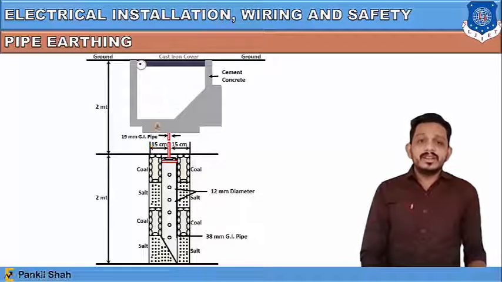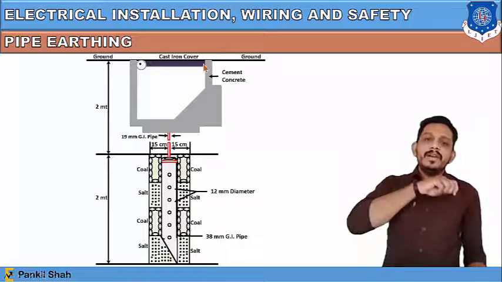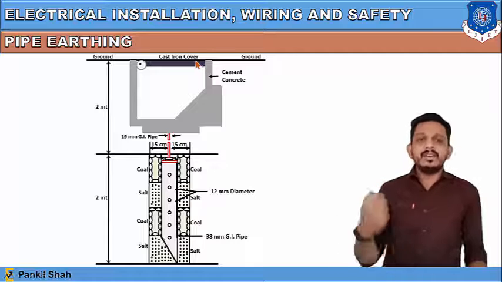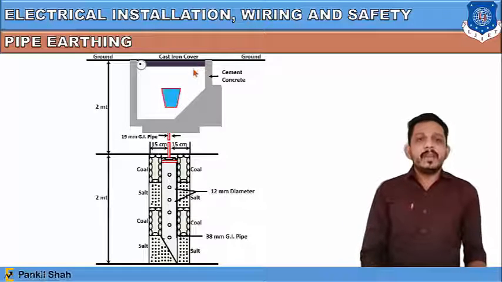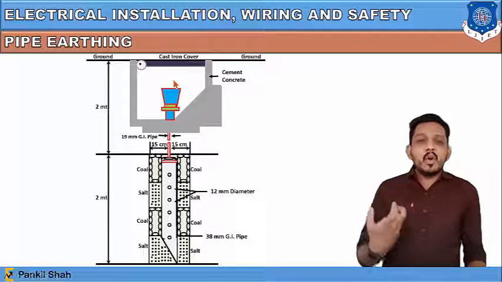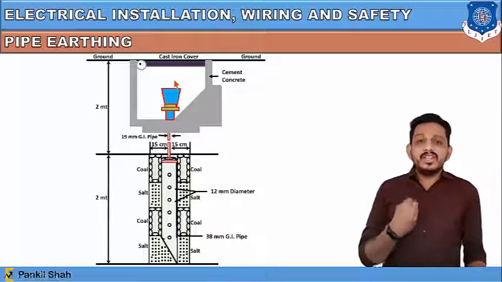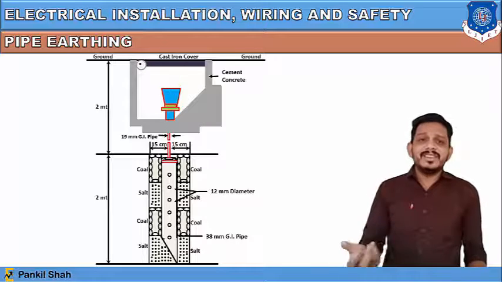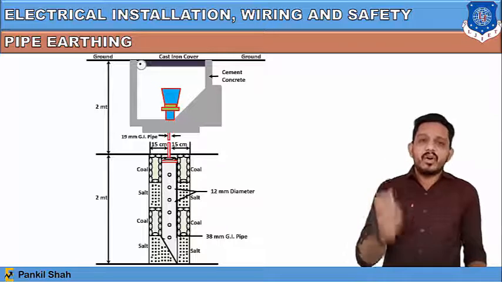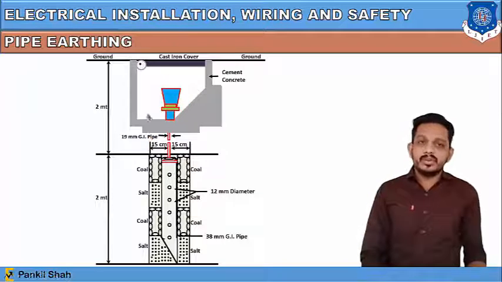Now the funnel has a cast iron cover, so from the ground level we can just remove it and adjust the level of the salt and coal. And also we have to provide some water to this earthing system, because sometimes coal and salt decrease their moisture content. So to maintain the moisture content in coal and salt, we are providing water to this system.